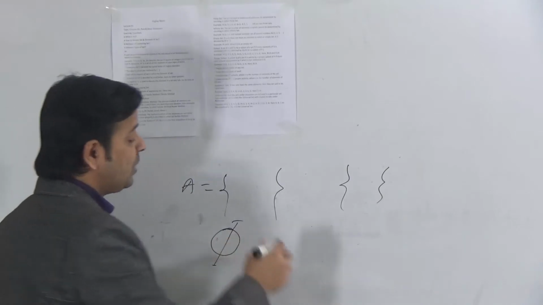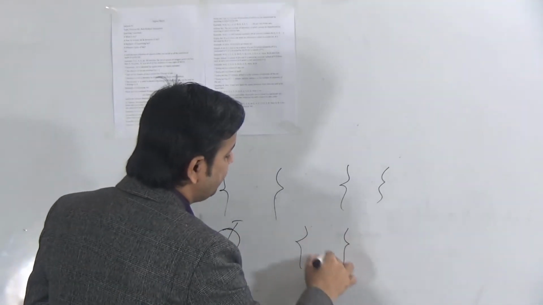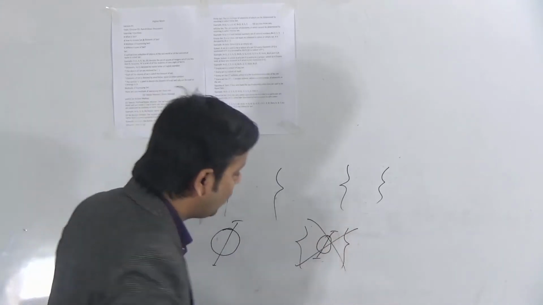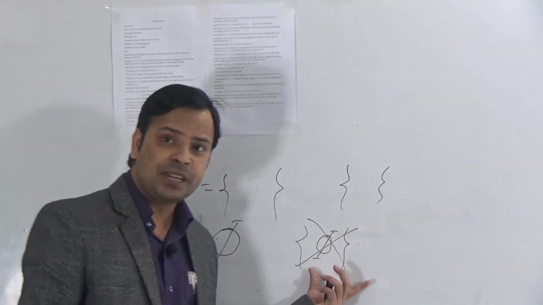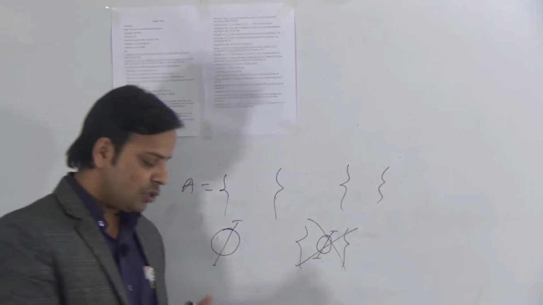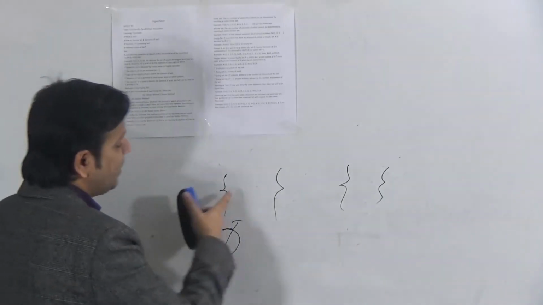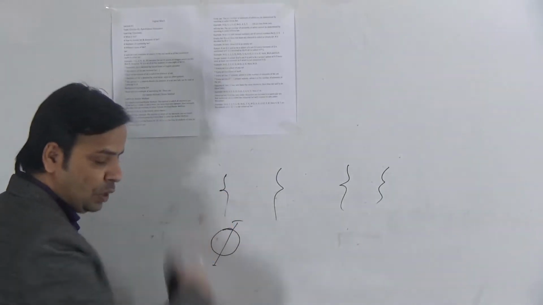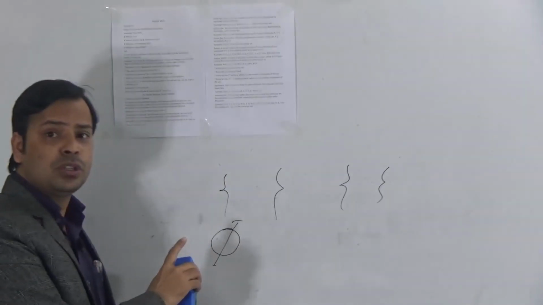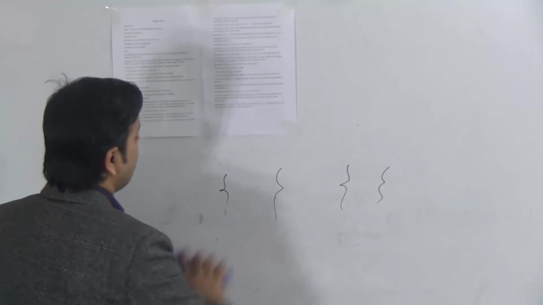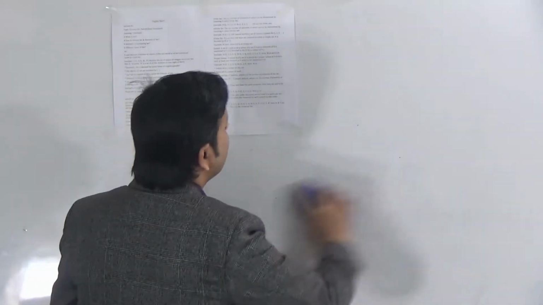So no need, don't show it in this way. This is wrong. In this case, phi is an element of the set. So don't express it in this way. You can use only the blank second bracket or this one, not both. Don't use both. Okay? Empty set has no element.